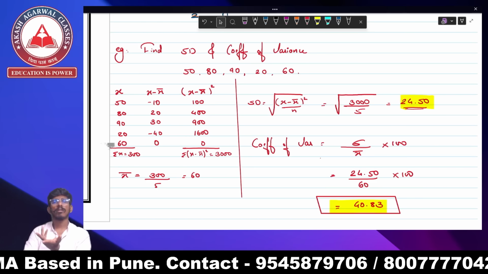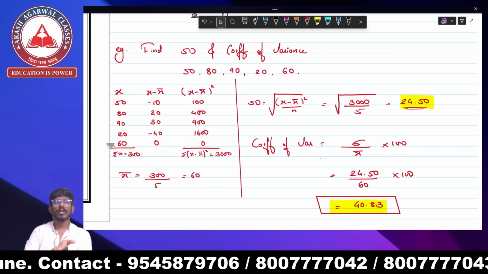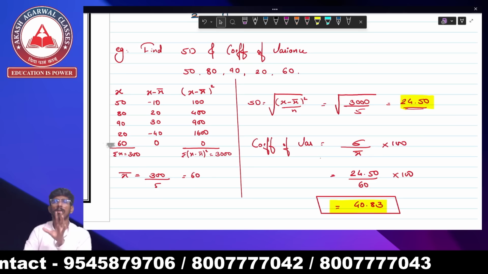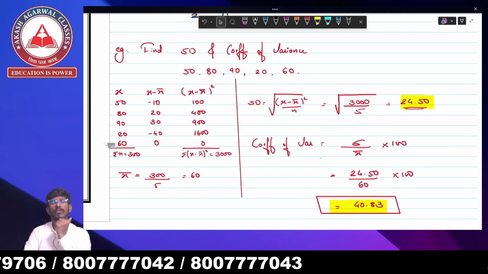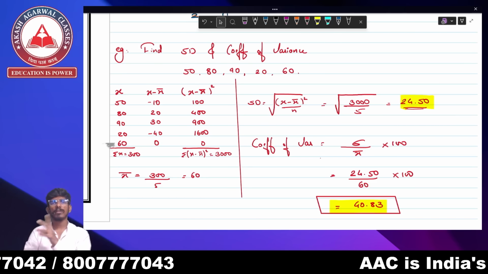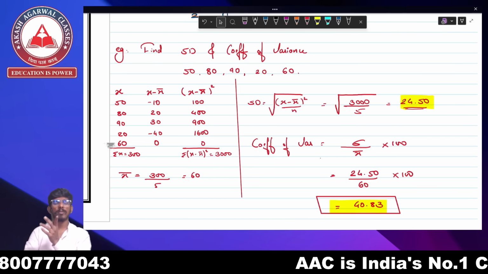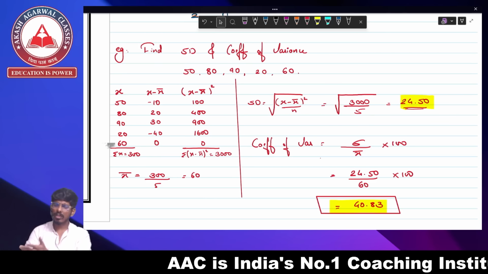So your central tendency part gets over, because in mode there's nothing. The most occurring frequency is what? Your mode. The most repeated item is what? Your mode. There's only a last formula for your grouped series, and the formula for grouped series is what? L plus Fm minus F1 upon 2 Fm minus F1 minus F2 into 100. That's done. The central tendency part gets over here.